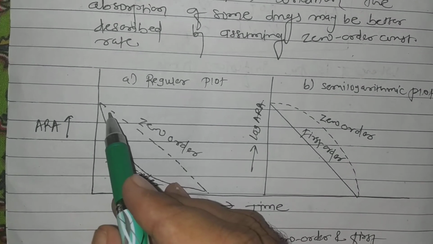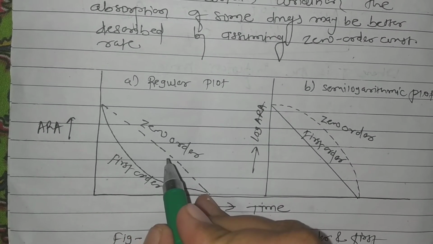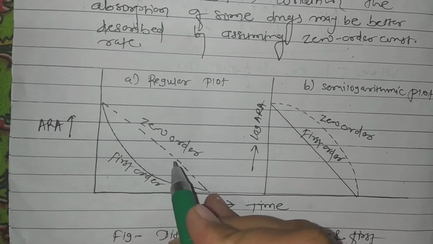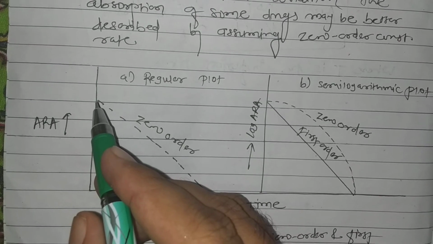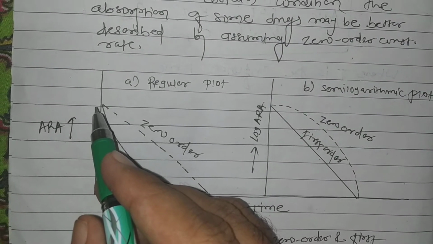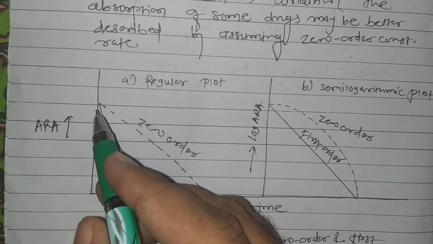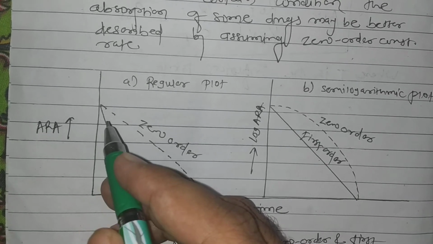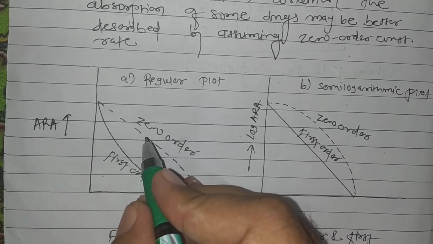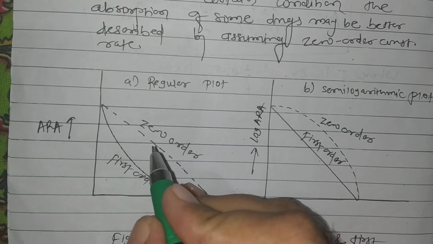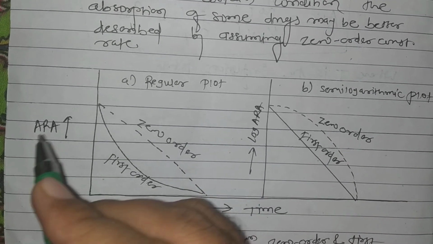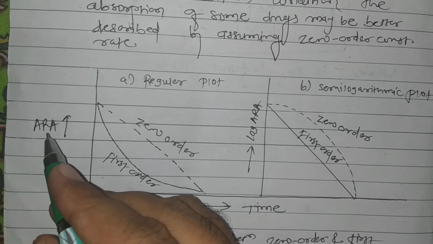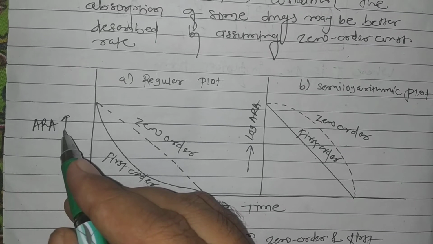So it shows a linear rate of absorption, a linear graph which intercepts the y axis. Why? Because in case of zero order rate process, the process is totally independent of the amount of drug remaining to be absorbed.